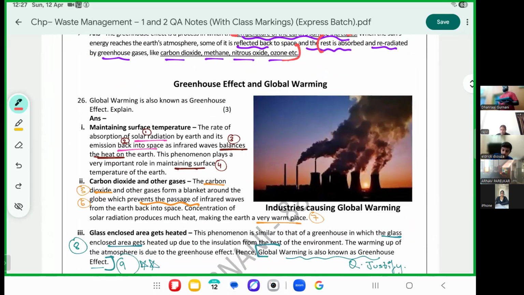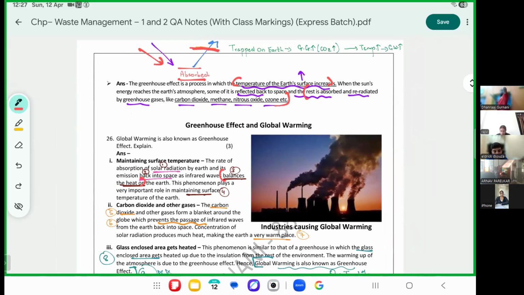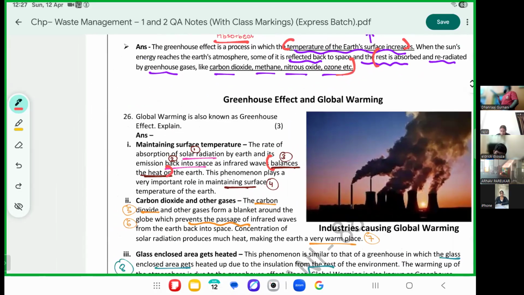Greenhouse effect and global warming. We are comparing greenhouse to global warming. Please mark the first 4 points repeated. The rate of solar radiation absorbed by the Earth and its emission back into space creates a balance on the Earth. This diagram which you can see, incoming, absorption and outgoing creates a balance. The first 4 points say it creates a balance.